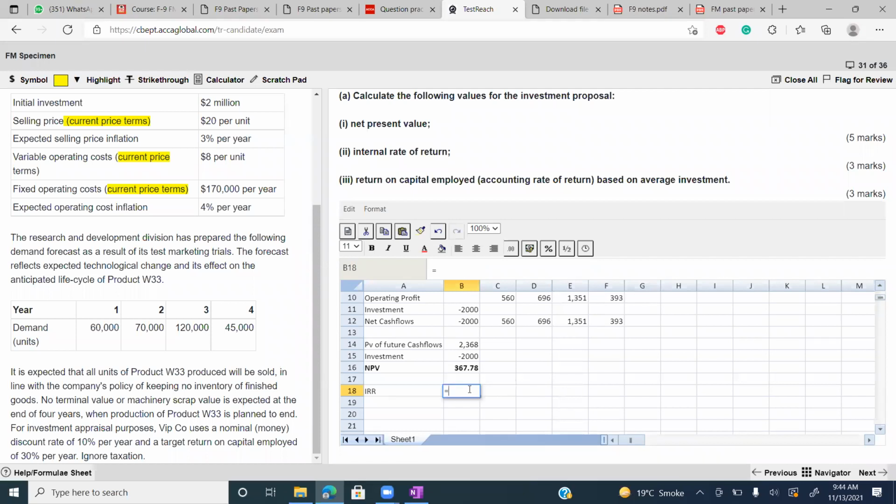Remember, in IRR, you can select year 0 cash. You will select from year 0 to all cash flows. But in NPV formula, you can only select from year 1 onwards cash flows. Please calculate IRR and confirm me the answer.